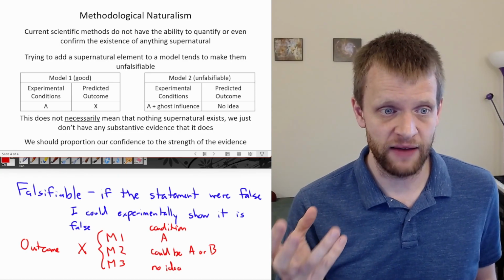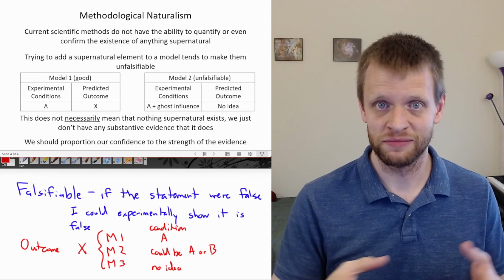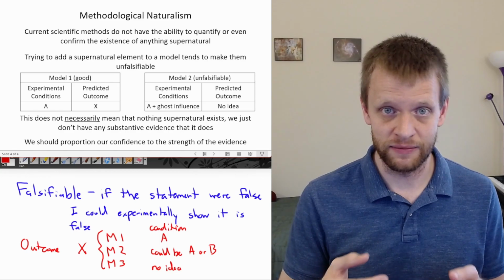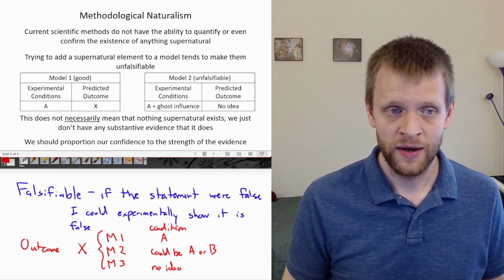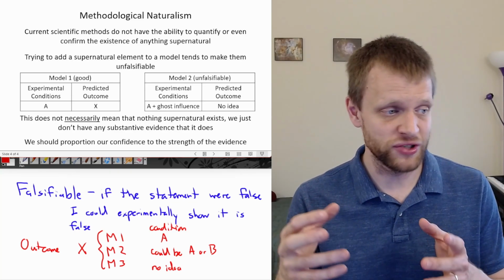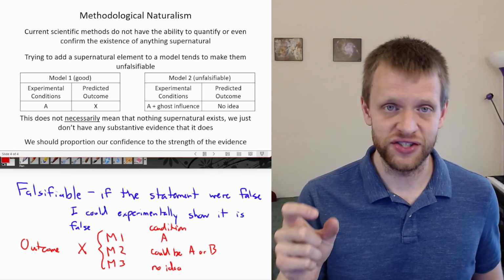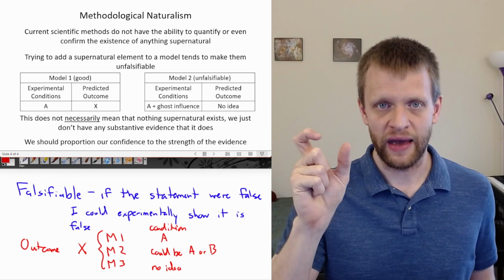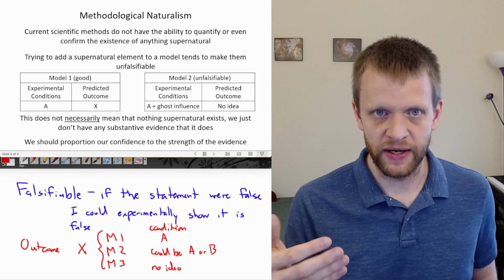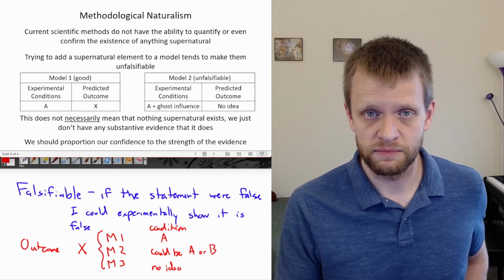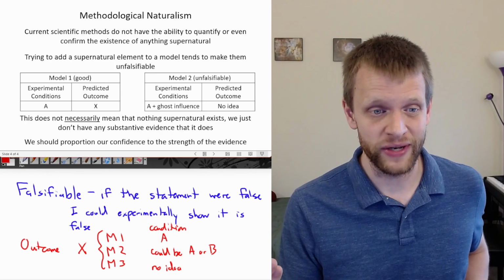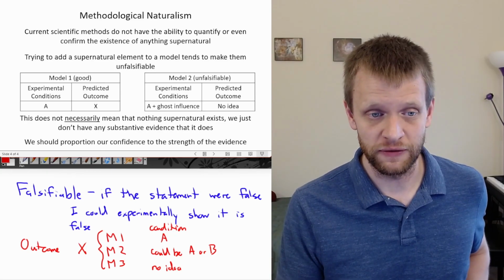So if we don't have any substantive evidence for these kind of supernatural causes, we shouldn't have any confidence in their existence. Again, I know we kind of jumped around a couple of different topics here, but I hope that was at least somewhat interesting, linking together these ideas of falsifiability and predictive power and what that means for identifying causes of certain scientific outcomes and saying what we can or cannot do when talking about supernatural effects.